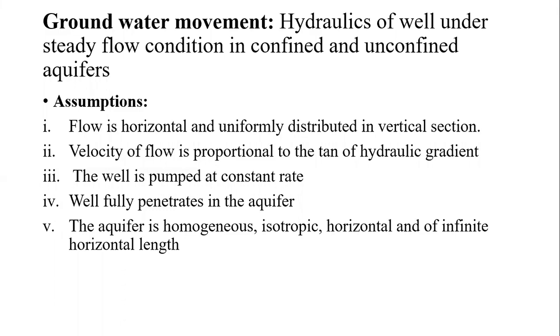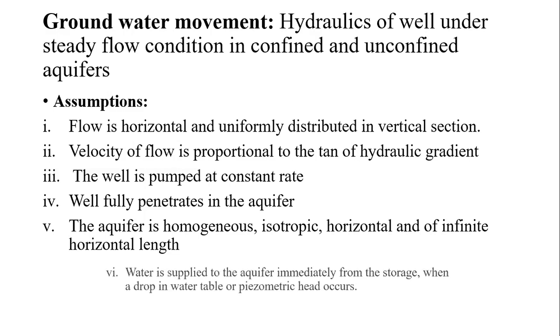It means that the horizontal extent of that aquifer is so long. That is a practical example I have quoted over here.